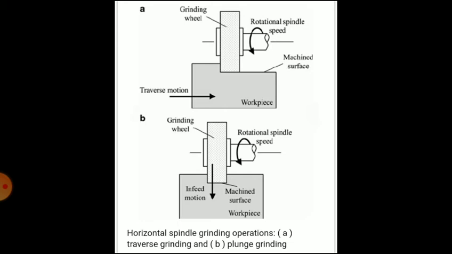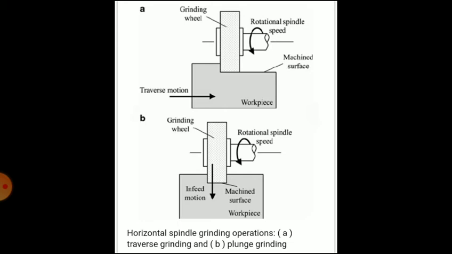So the length of the work, if it is more than the width of the wheel face, that type of grinding is called a transverse grinding. So you have to move the table in a longitudinal direction against the rotating grinding wheel. So that is called a transverse grinding.